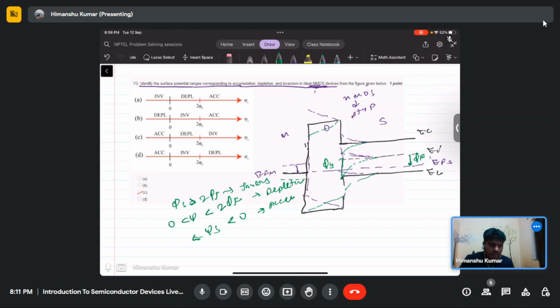So if we draw the correct band diagram, when psi s is greater than 2 psi f, then the inversion region will come. When psi s is between 0 and 2 psi f, then depletion is there. When psi s is less than 0, then accumulation is there. So the correct answer will be C1.